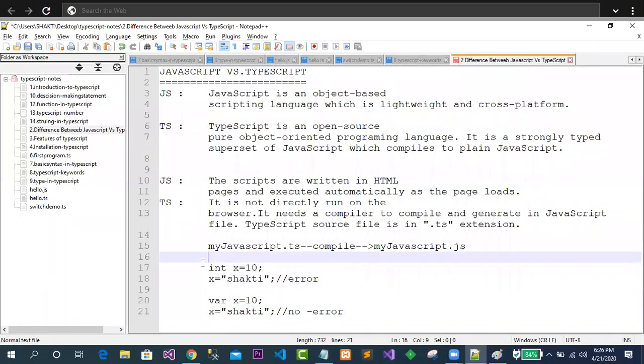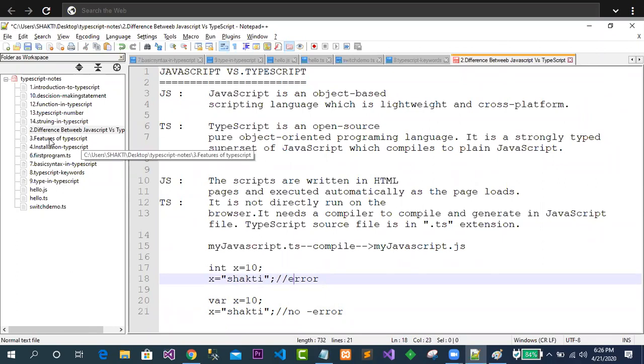So this is the difference between strongly typed and loosely typed. Loosely means here any type of data you can go for, not an issue. But in this case, it is having an error because here you are taking only integer type of data, or whatever data type you have specified, you can only take that type of data.